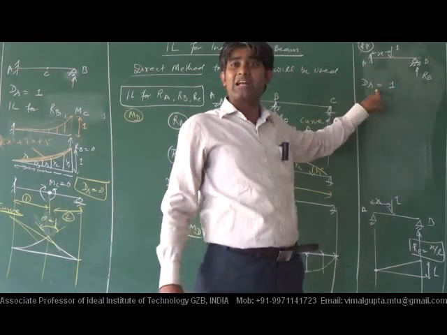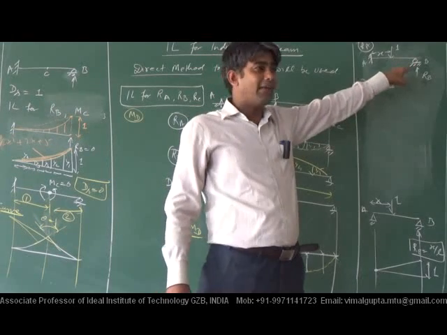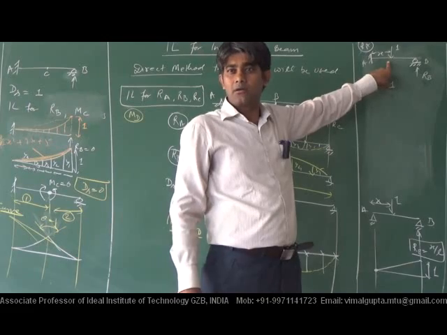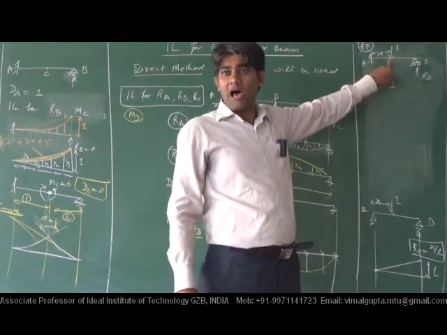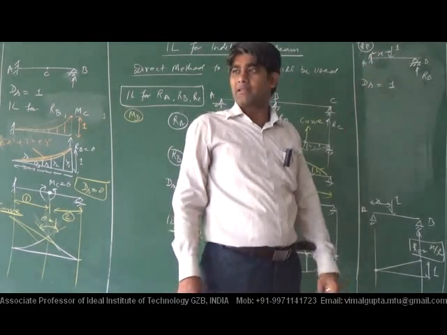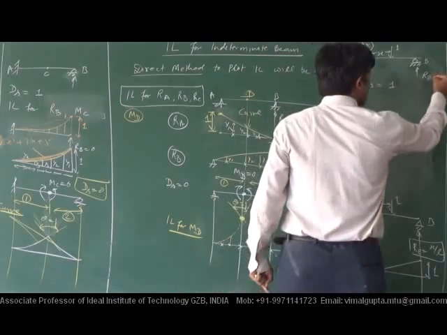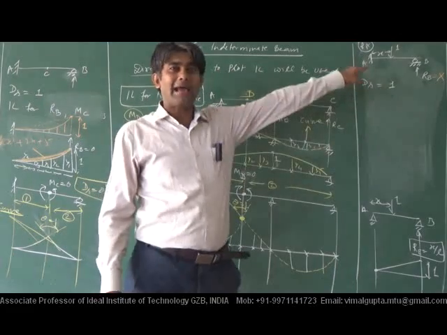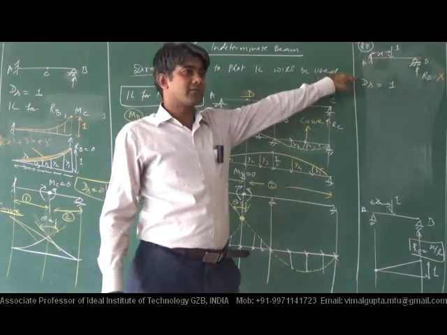Because it has static indeterminacy of 1, it can be solved using the consistent deformation method, taking RB as the redundant.